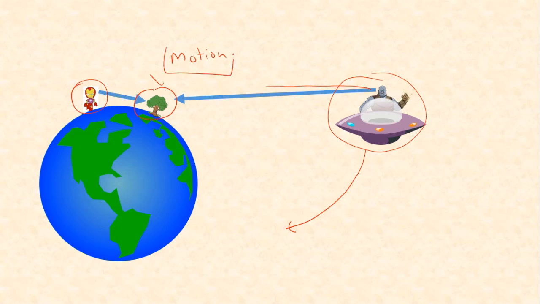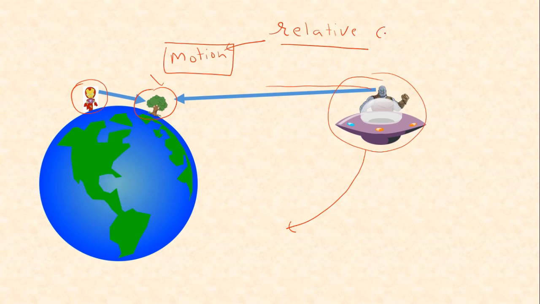So we can say whether the object is in motion or not depends on the relative concept. It depends on which reference we are taking. Motion is a relative concept. Please remember this forever. Without any reference, we cannot define motion.